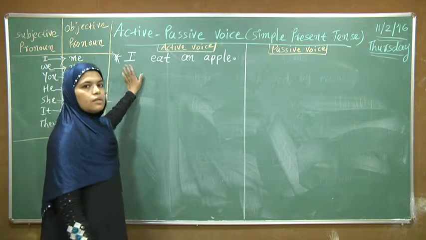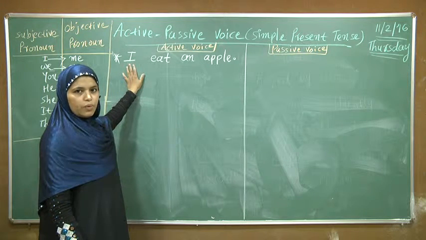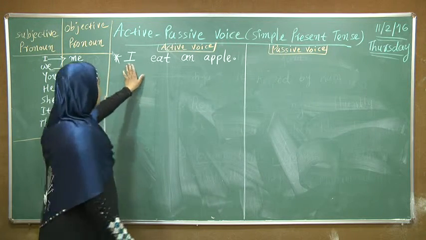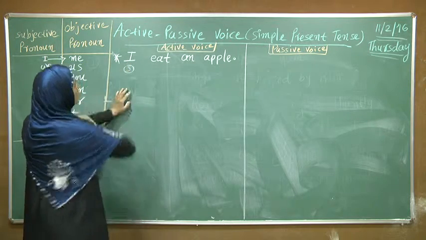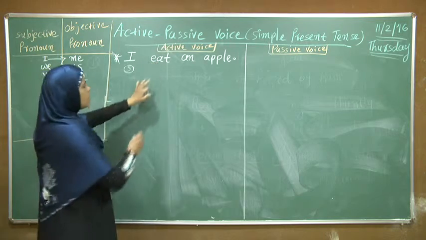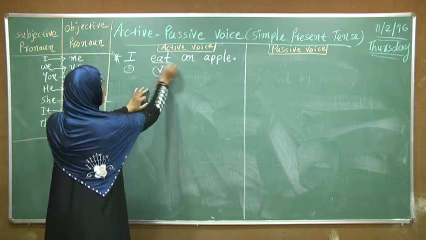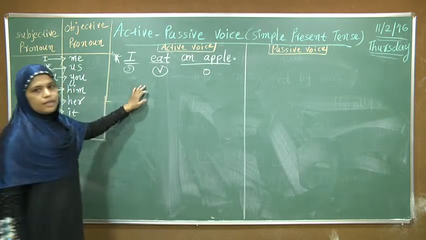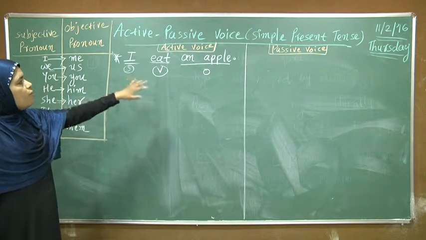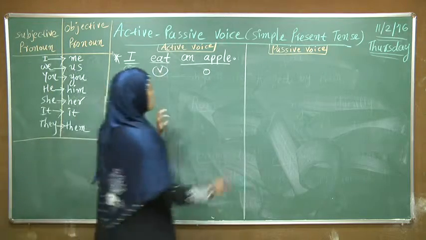In this sentence, I is the subjective pronoun, so it is in the subjective place. I is the subject, eat is the verb, then apple is the object of this sentence. Now we have to convert this sentence into passive voice.